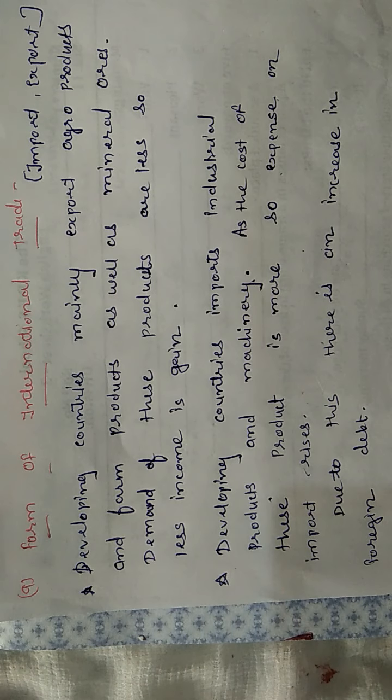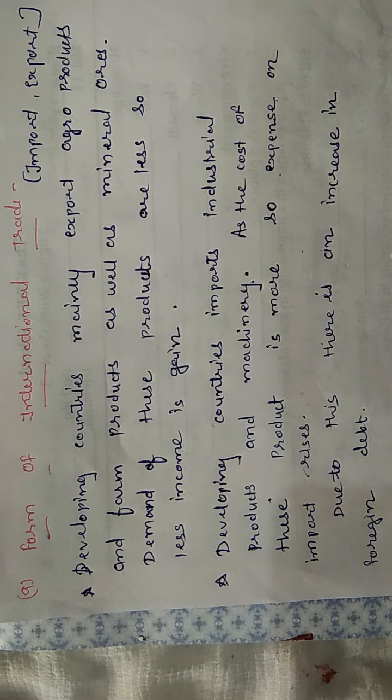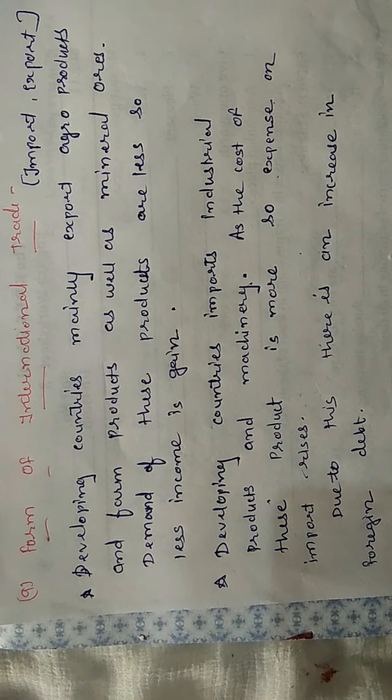Next feature: forms of international trade, meaning import and export. Mostly developing countries export agricultural products, farm products and mineral ores. And the demand for such products is very less, and less income is fetched from these exports. You know that we are a leading producer of mineral ore, iron ore, and we are importing iron from other countries.